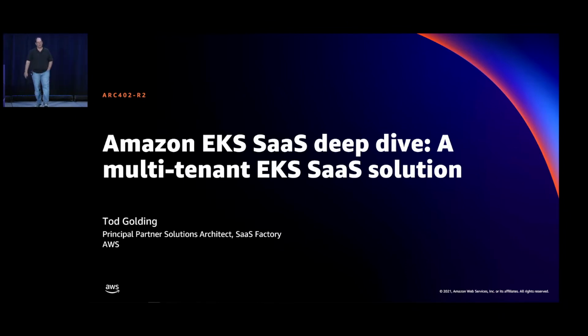As the slide says, my name's Todd Golding, and I'm a partner solutions architect at AWS, and I'm part of a team called the SaaS Factory, and that team works with organizations that are in various stages of building or delivering or optimizing SaaS solutions on top of AWS.